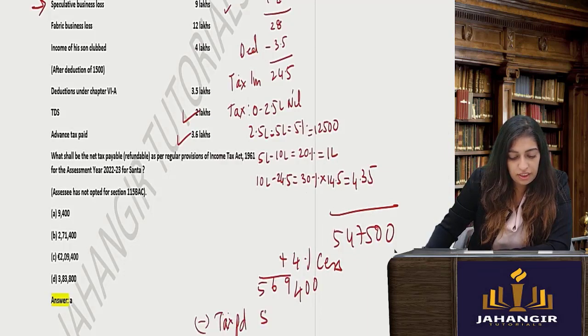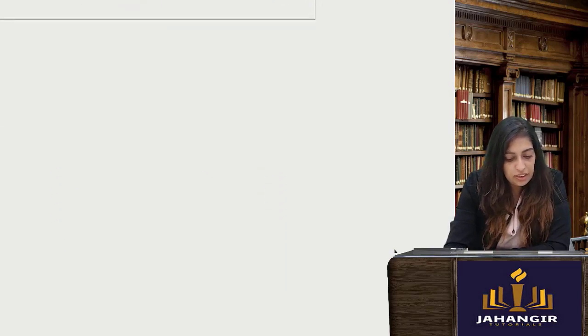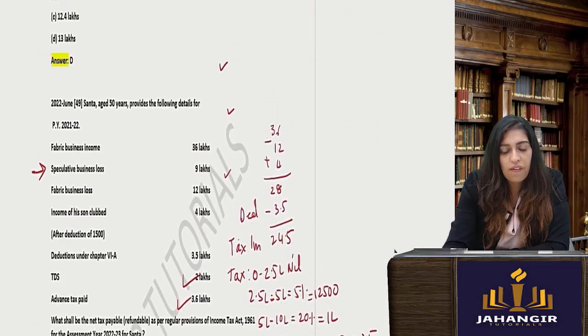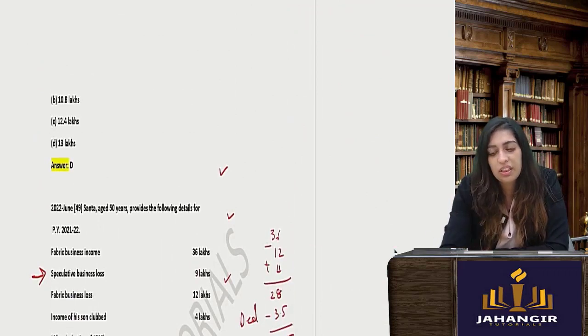What you do, subtract all the tax that is paid, less tax paid. So you will get 5,60,000 is already paid. Whatever it is, 9,400 is a refund you can claim. Next. Okay, so this is done. We are done with your income from business and profession. Just do this. That is more than enough for tomorrow.